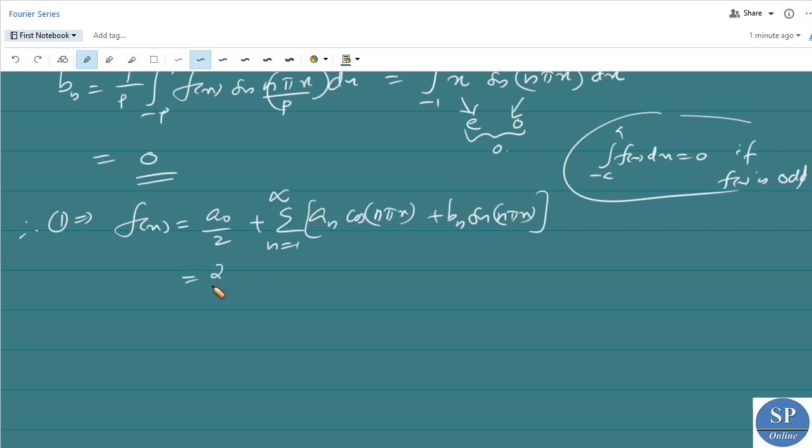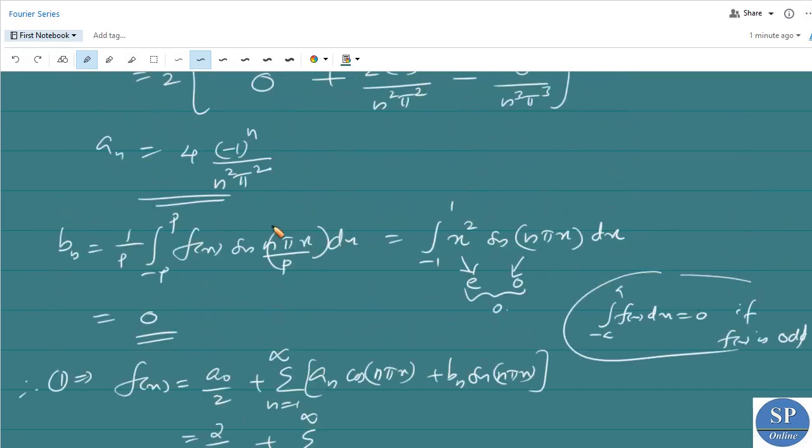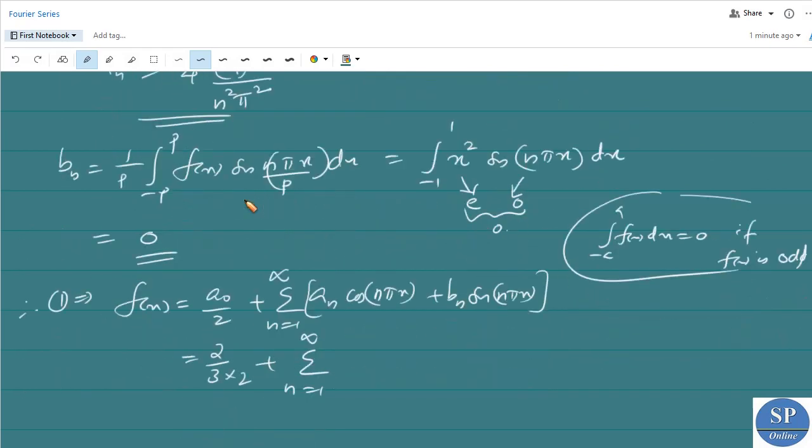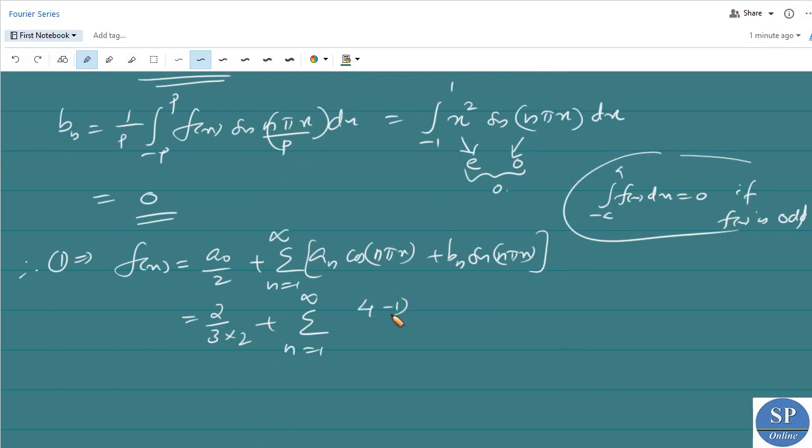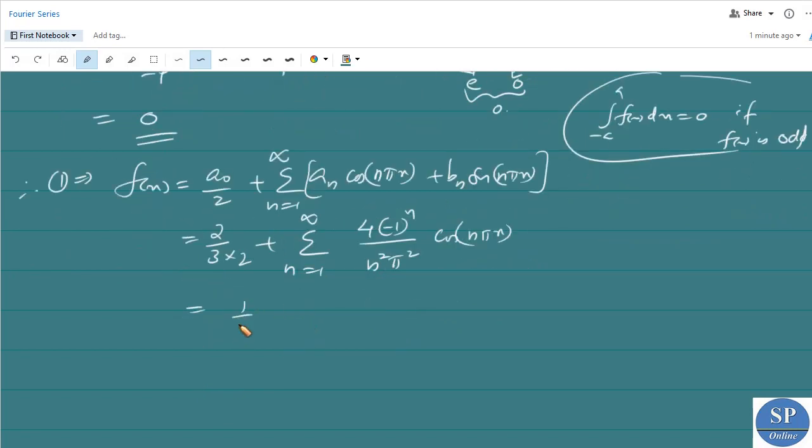So we have 2 by 3 into 2 plus summation n from 1 to infinity an is equal to 4 into minus 1 power n divided by n square pi square into cos n pi x plus bn is equal to 0. So this will be our required Fourier series: 1 by 3 plus summation n from 1 to infinity 4 into minus 1 to the power n divided by n square pi square into cos n pi x.